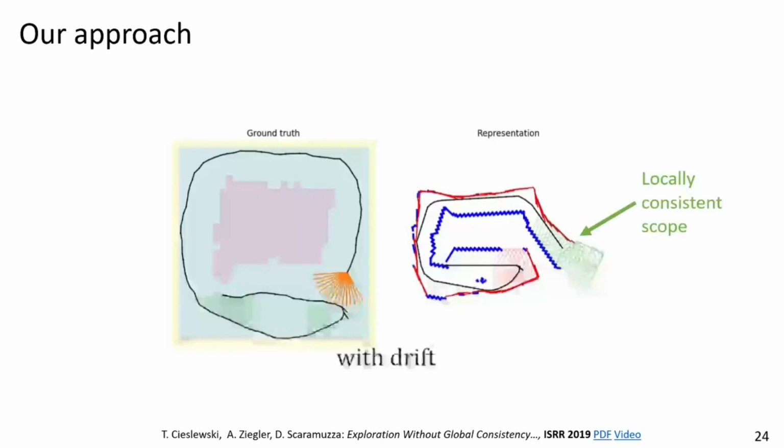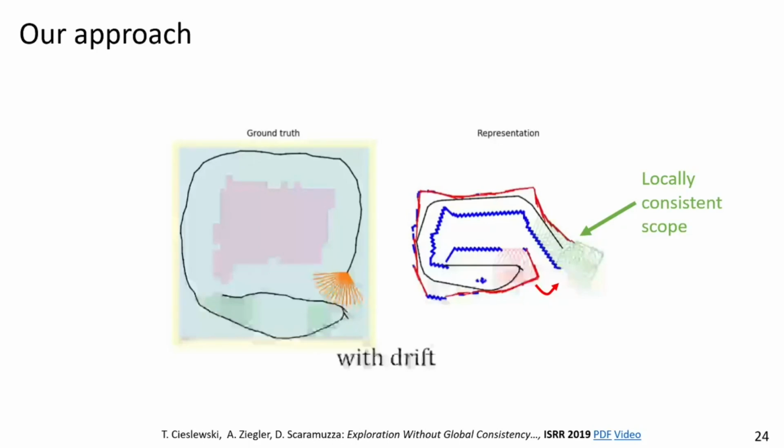The trick to that is to fuse depth measurements only within a locally consistent scope. This locally consistent scope is assembled from depth measurements that are within a certain distance, which reflects the confidence of local consistency, and that includes measurements from across loop closures that are simply transformed in the local frame.